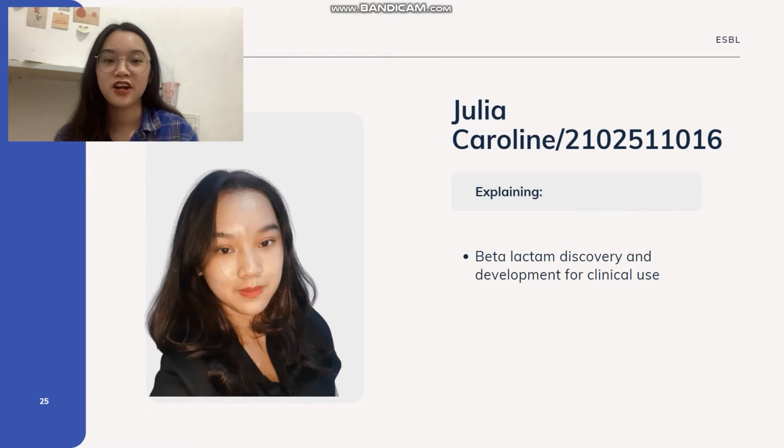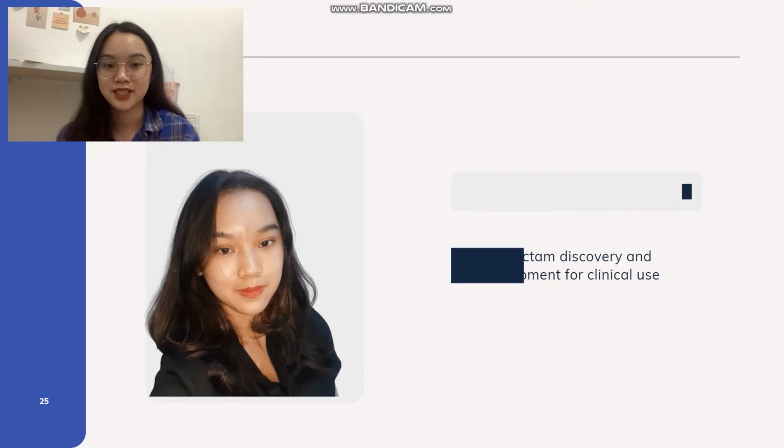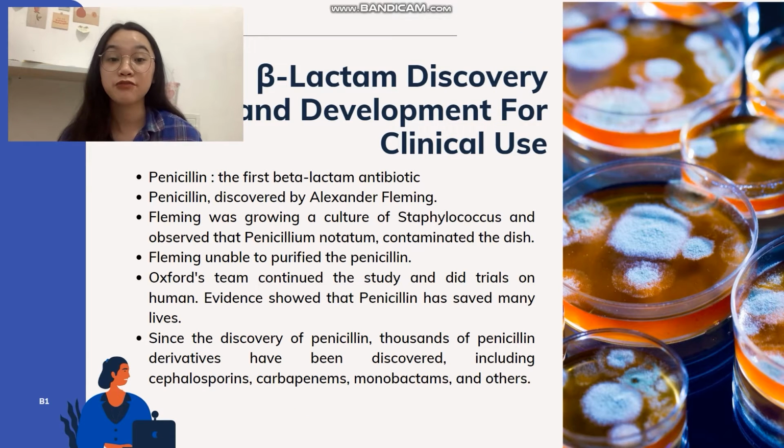My name is Carin and my last digits number is 016. Penicillin was reported as the first beta-lactam antibiotic and became the basis of modern antibiotics. It all started when Fleming was growing a culture of Staphylococcus and observed that Penicillium notatum contaminated the dish. Unfortunately, Fleming did not expand his work into clinical studies because he was unable to purify penicillin and characterize its activity. Then, in 1939, scientists at Oxford started a new antimicrobial study using Fleming's articles as a basis.